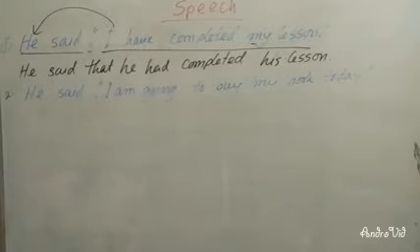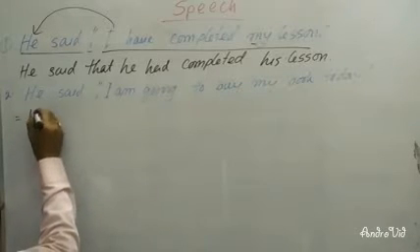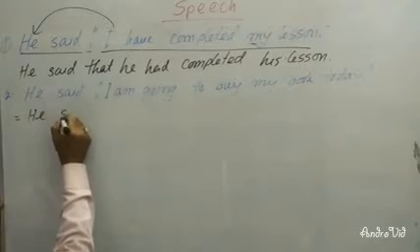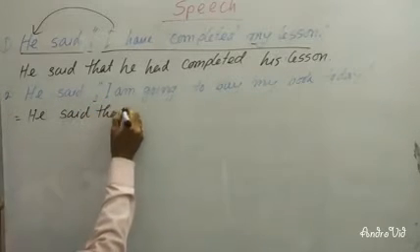Dear learners, you can see here that in indirect speech you have to write he said, and instead of inverted comma, you will write that.